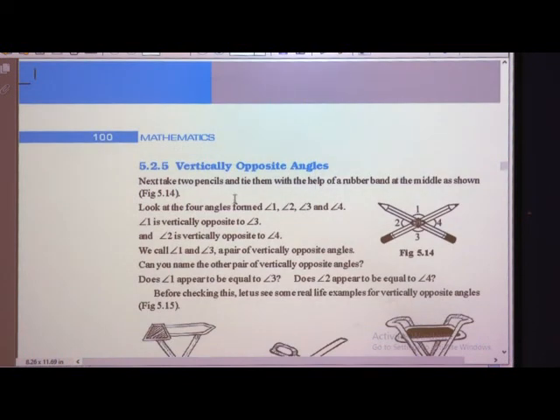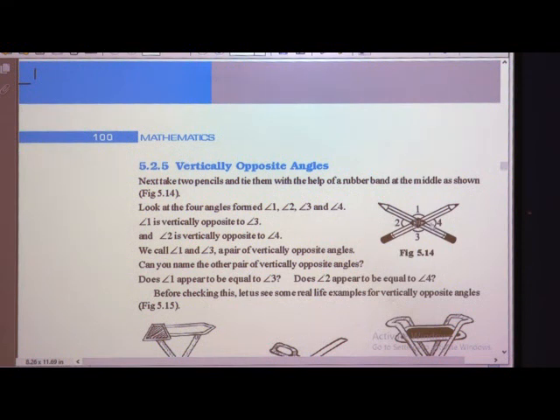What are vertically opposite angles? Vertically opposite means opposite to each other. We will see some examples of where you find them. We will try to understand that vertically opposite angles are always the same. Here we have two pencils tied with a rubber band or thread in the center.